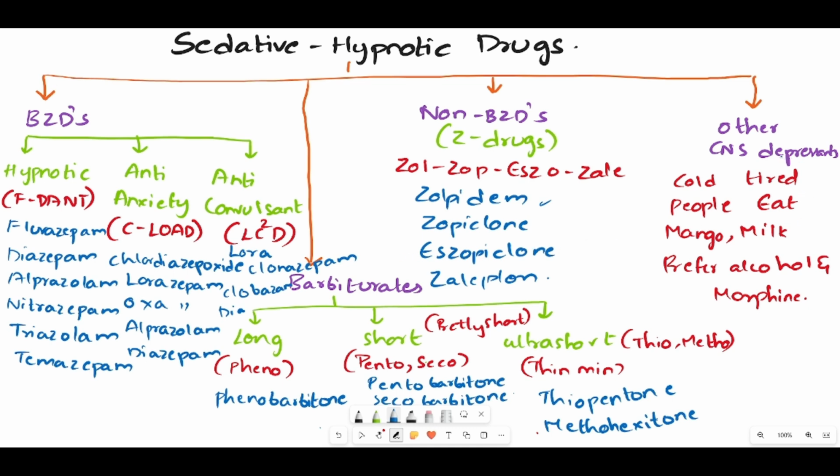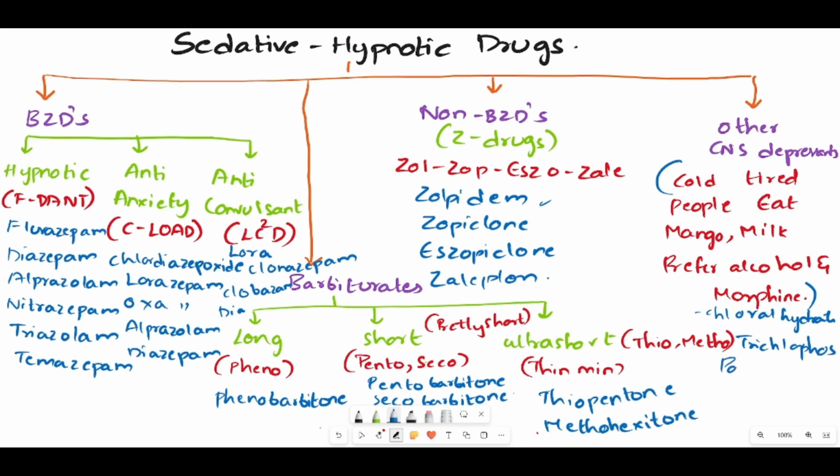Now coming back to the other CNS depressant drugs. Here we have seen the trick: cold tired people eat mango milk, prefer alcohol and morphine. To know what the drugs under this are, let's see this. Here C means it is chloral hydrate. And T means it is triclofos.